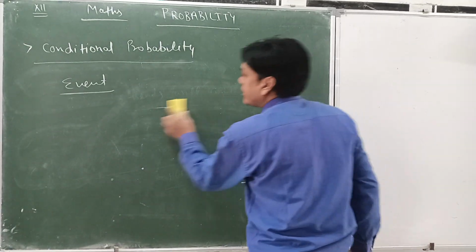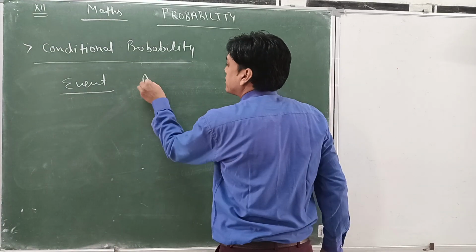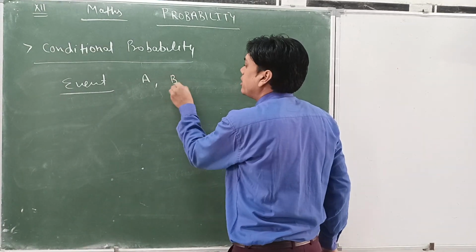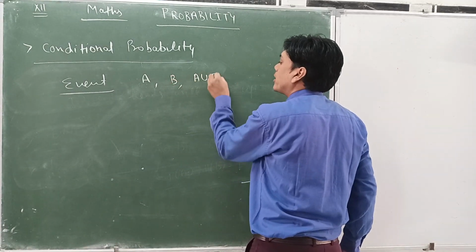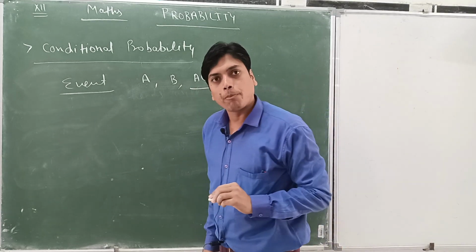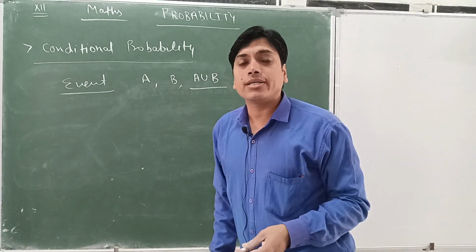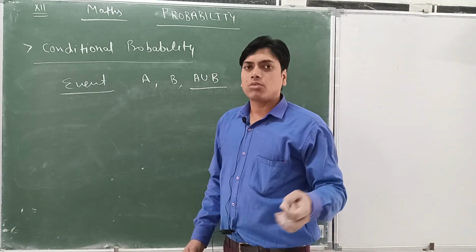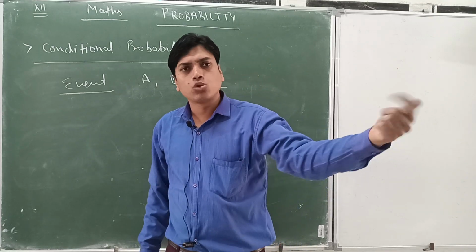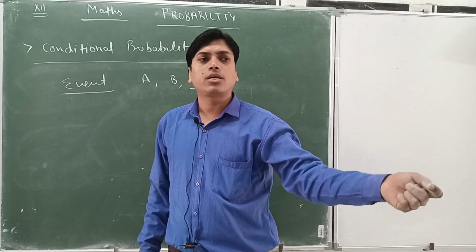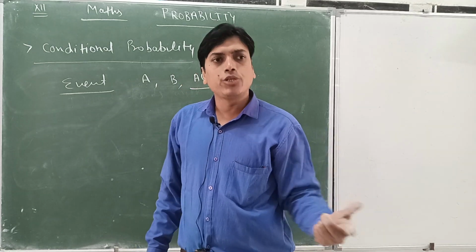So in events, first of all, we have event A, event B, and the event I have told you, A union B. Then another event is there. Suppose I choose another student and ask him to see the result when I throw a die.